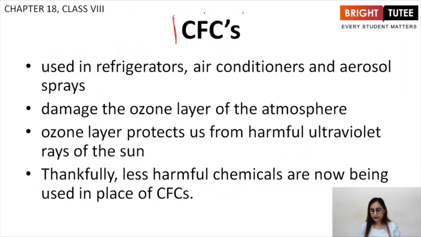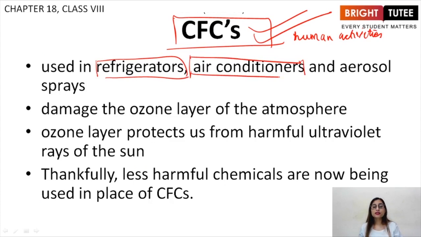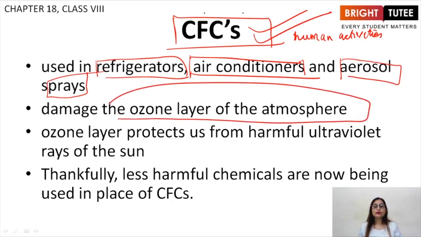Now, CFCs, these are another major pollutant and they are basically caused by human activities. Let us see how. Students, these CFCs are used in refrigerators, air conditioners, which are utilized very much during the summers, and aerosol sprays, right? They damage the ozone layer of the atmosphere.